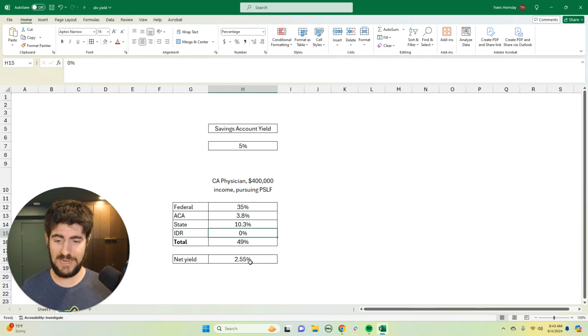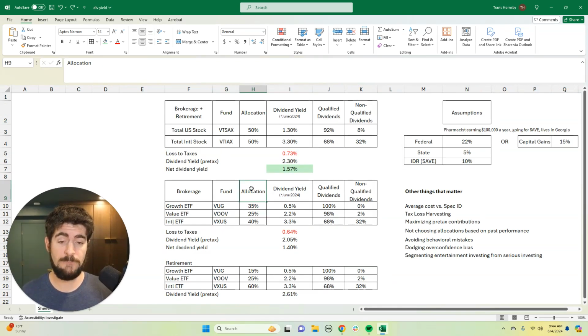So take a look at that. Net yield, if you're not a student loan borrower with an IDR plan, 2.5, but 2.05 if you are a student loan borrower. So what happens is the tax efficiency of portfolios is significantly damaged when you are a student loan borrower. And so the importance of asset location is just exponentially more important. That means putting lower yielding, more tax efficient investments in your brokerage account and putting less tax efficient investments that have higher yields, that have more of a tax bite, in your retirement accounts, and overall trying to keep the allocation at the desired amount.